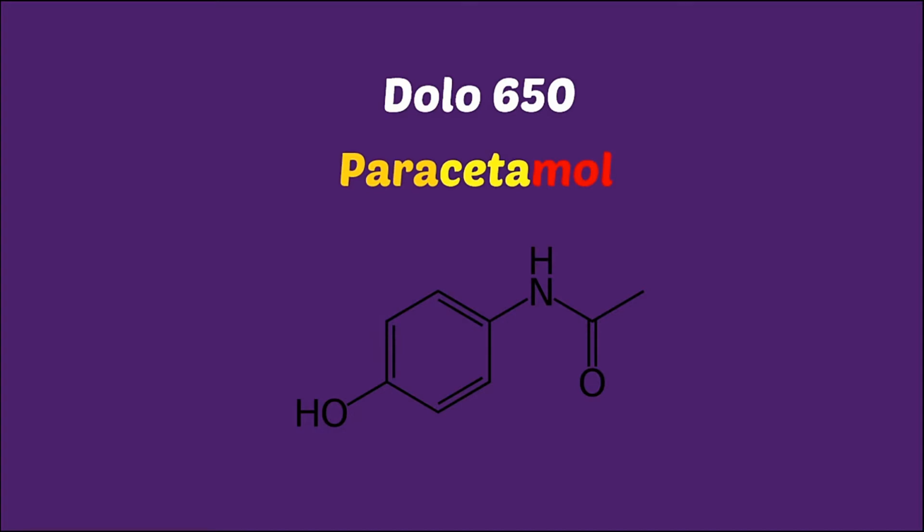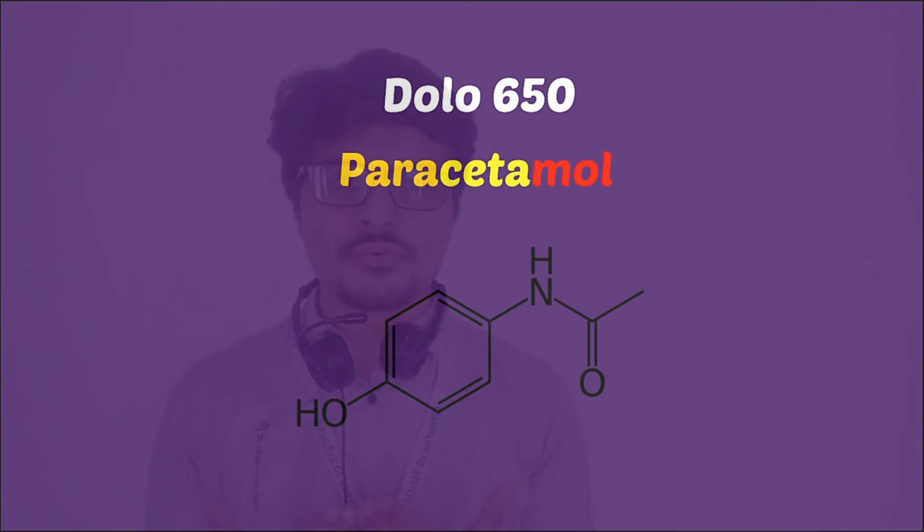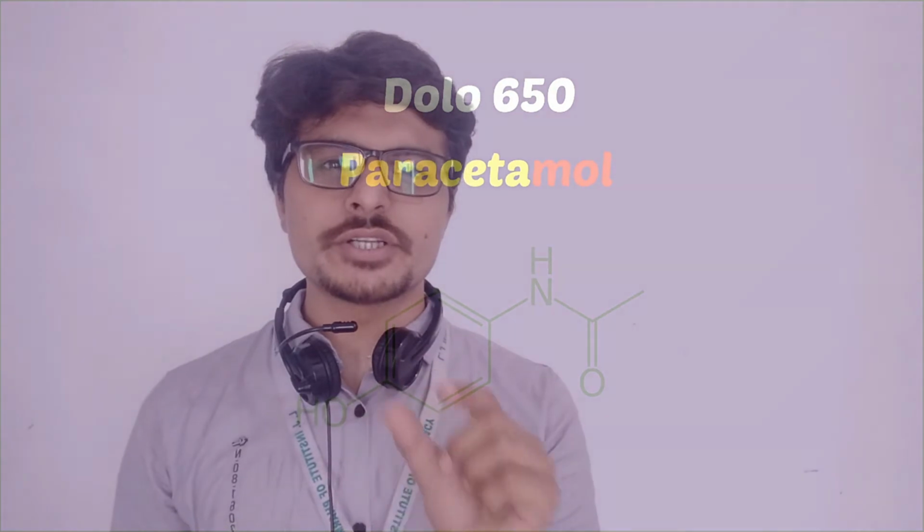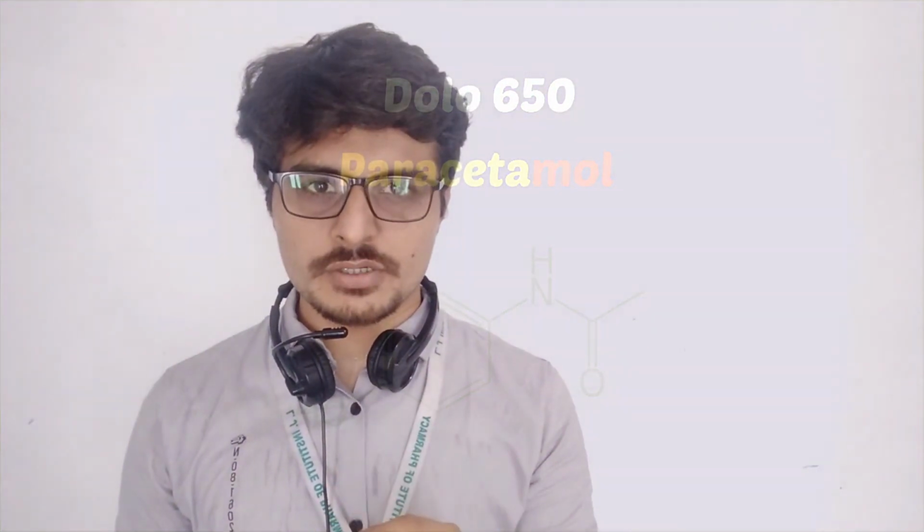Let's have a beautiful example, that is Dolo 650, one of the most widely administered drugs. The main ingredient of this drug is paracetamol. Now, whenever we take this drug through the oral route, it will reach our GI tract, let's say the stomach. Now in the stomach, this drug is broken down, or you call it disintegrated. After disintegration, this drug is dissolved, and after dissolution, it will enter our bloodstream. That is the process of absorption, right?